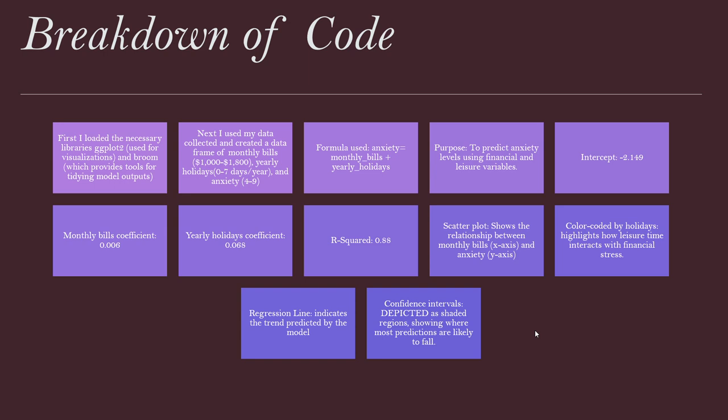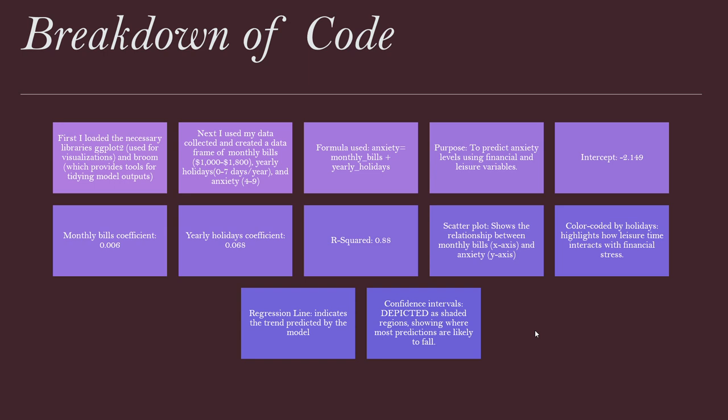The formula that I used was anxiety equals monthly bills plus yearly holidays. The purpose was to predict anxiety levels using financial and leisure variables. My intercept, which indicated a negative 2.149, was the base level of anxiety when predictors are 0.